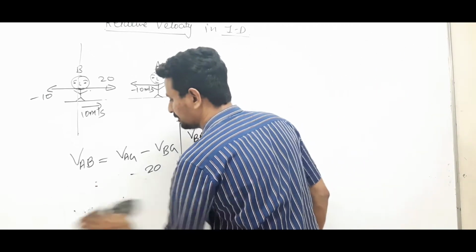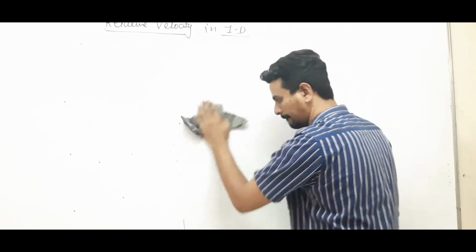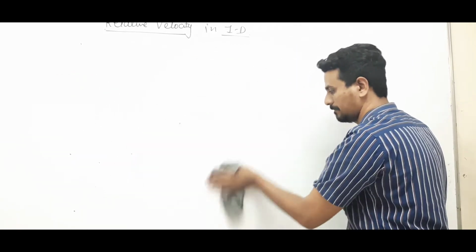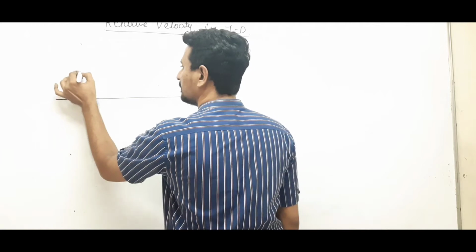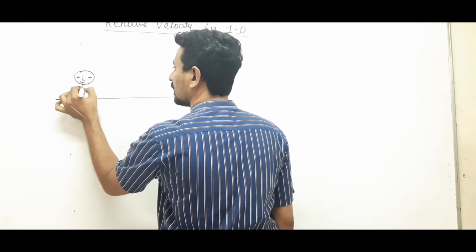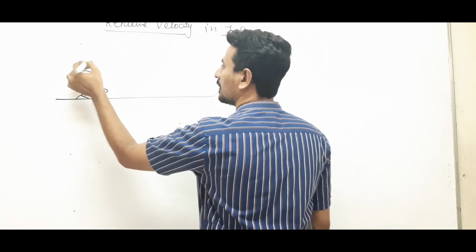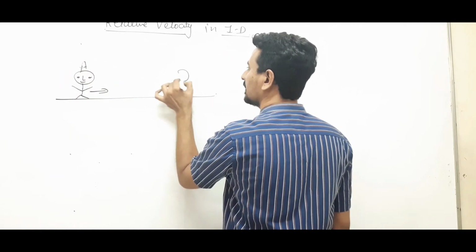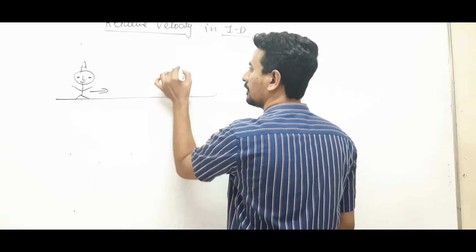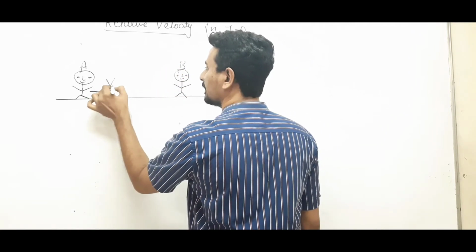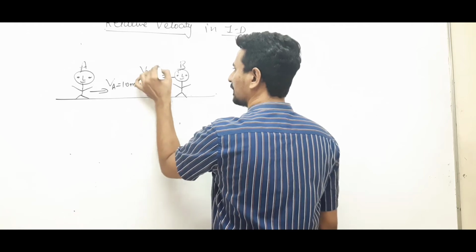Suppose, again, let us say this person is A and this person is B. This is moving with any velocity, say 10, and this is moving with velocity, take any velocity, 20.